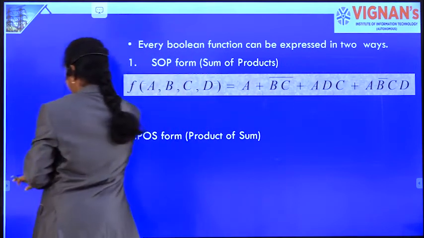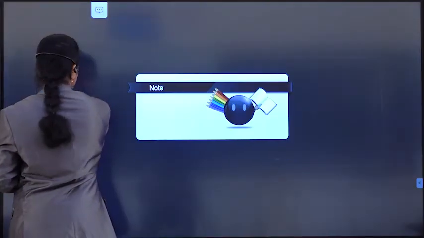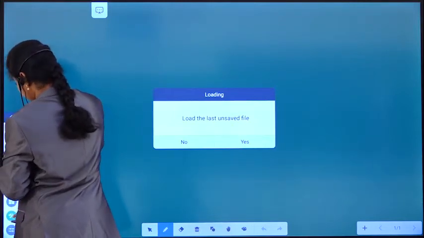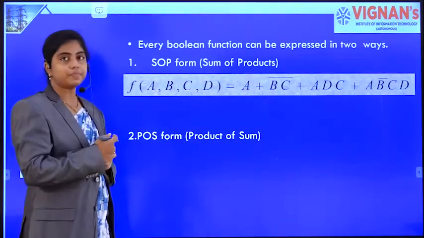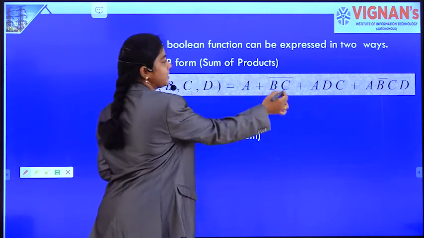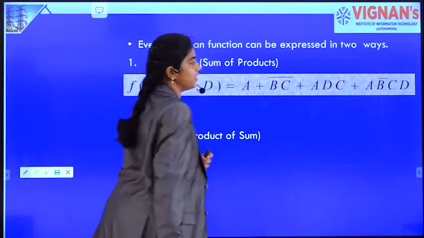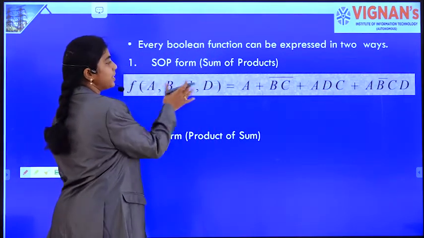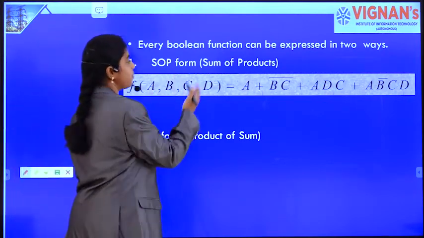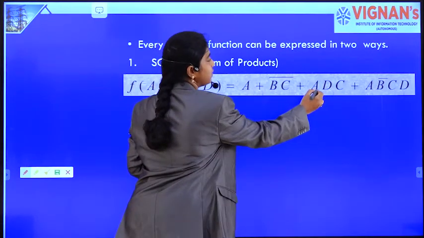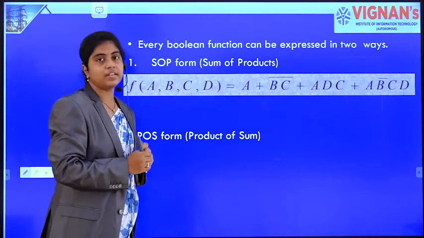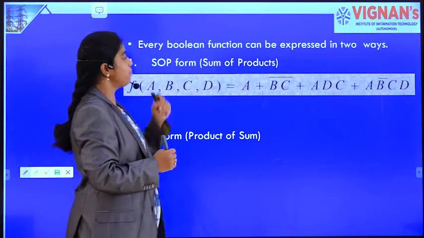This function contains 4 variables, that is f of ABCD is nothing but A plus BC bar plus ADC plus AB bar CD. Now, this particular function is called the SOP form of a Boolean expression. Why is it called the SOP form? Because the terms are product terms and those are summed together. That's why it is called the SOP form of Boolean function.